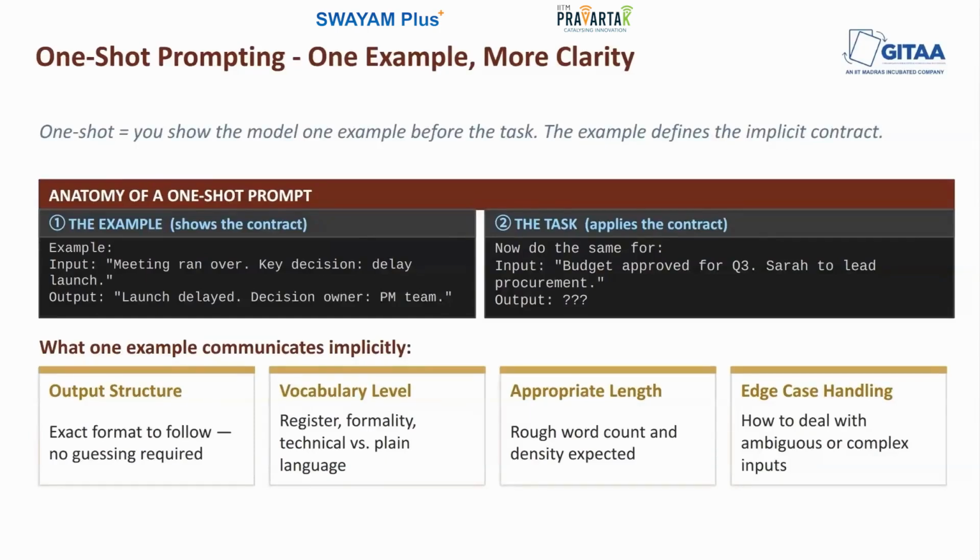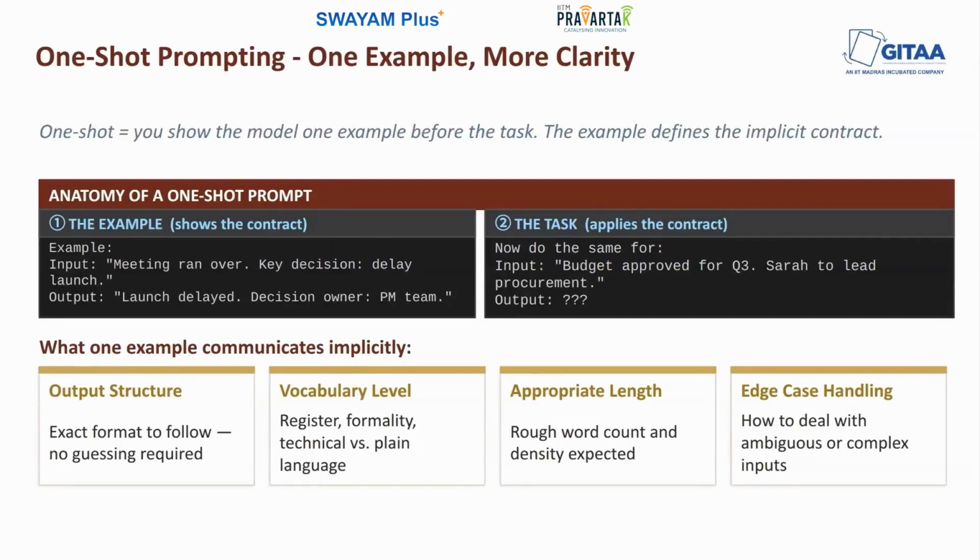Let me make this more concrete with a meeting summary task. So, you want to summarize meetings in a specific format, say action items first, each with an owner and a deadline, then key decisions, then open questions. You could try to describe the structure in words, like provide a summary with action items first, each formatted with an owner name and deadline, followed by key decisions, and then followed by unresolved questions. The instruction is reasonably clear, but it's still open to interpretation. So, what does formatted with owner name essentially look like? Where do these items appear on the page?